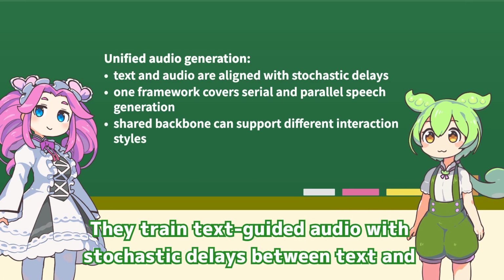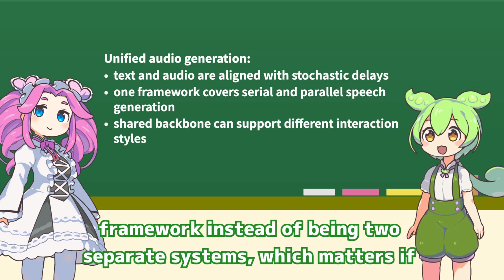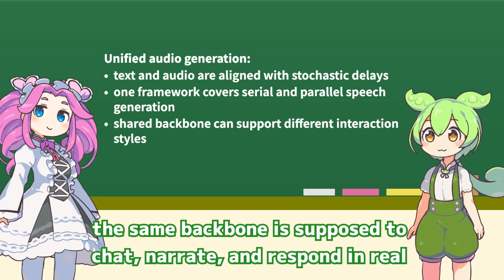What is new in the speech generation part, not just the tokenizer? They train text-guided audio generation with stochastic delays between text and audio segments. That lets serial and parallel generation live inside one framework instead of being two separate systems, which matters if the same backbone is supposed to chat, iterate, and respond in real time.